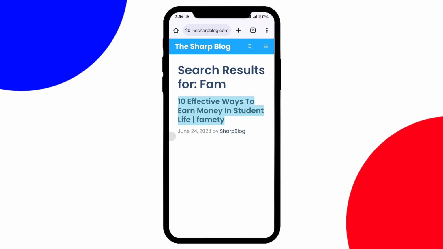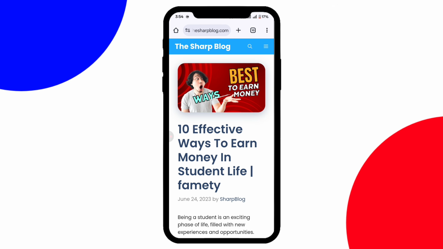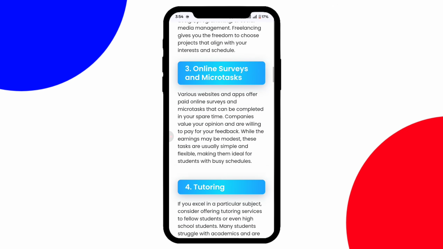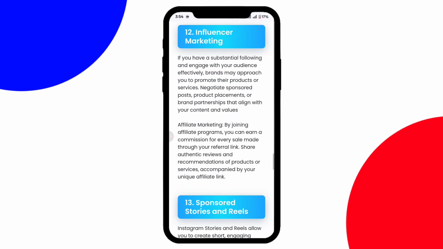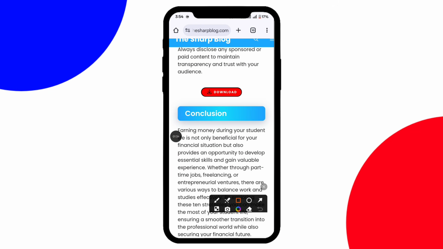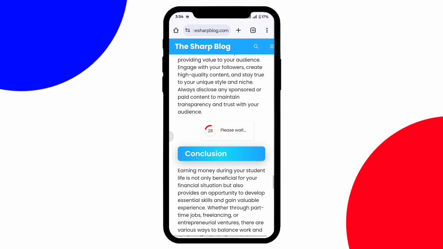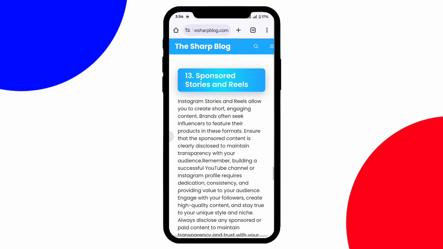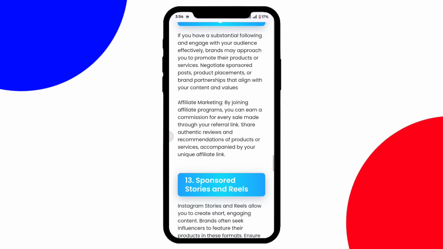So just click on this article, and after clicking on this article, simply scroll down a little bit. After scrolling down, as you can see, there is an option of conclusion, and just above it there is a download button. So just click on this download button. You don't have to download any application. When you click on the download button, you have to wait at least 10 to 20 seconds. After that, you will be redirected to another website from where you can easily boost your TikTok profile.